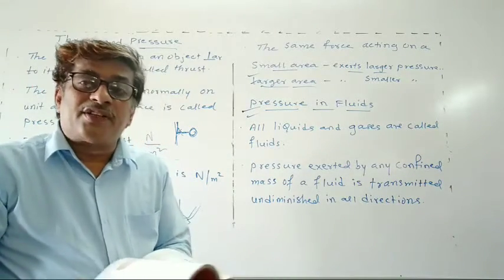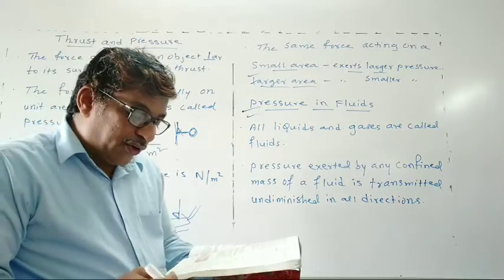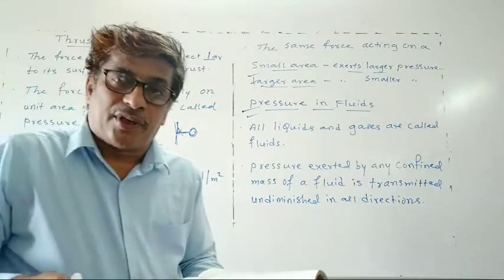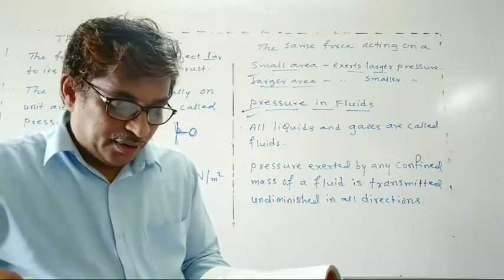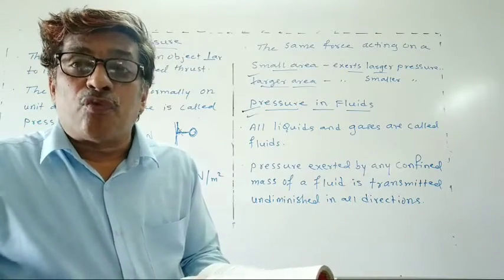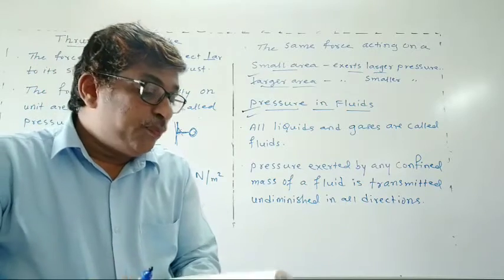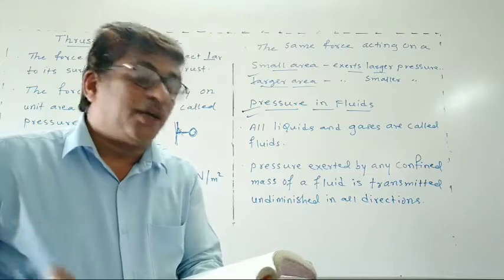A solid exerts pressure on the surface due to its weight. Similarly, fluids have weight. They also exert pressure on the base and walls of the container.